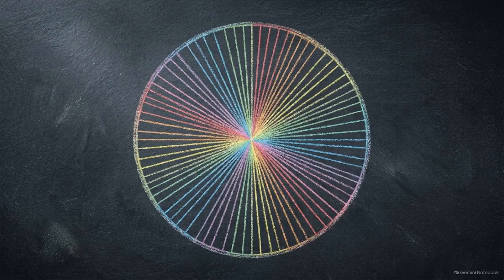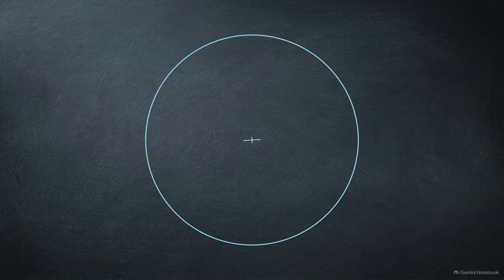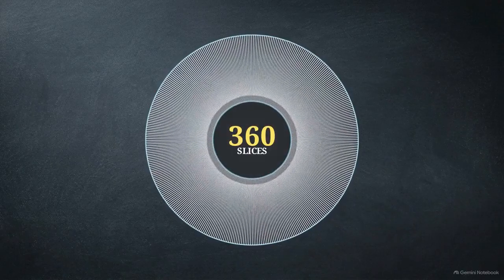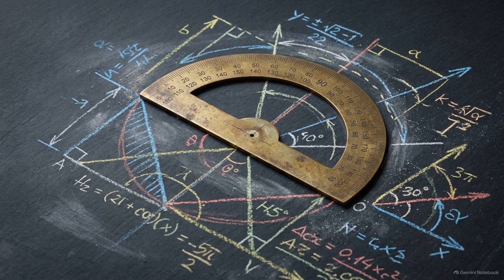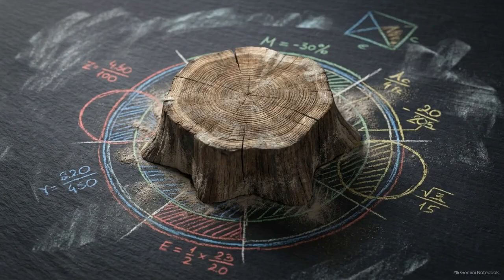We use the number 360 for a full turn all the time, but there is no mathematical law that requires it. Dividing a circle into 360 tiny slices is a purely human invention, a convention dating back thousands of years. Since 360 is an arbitrary human language for turning, you might wonder if there is a natural language, a way to measure a turn that comes from the physical world itself.